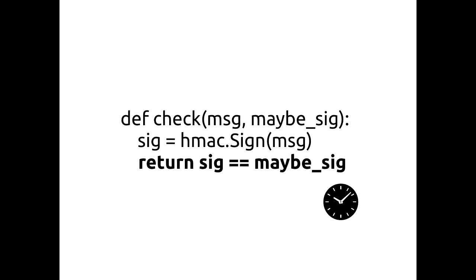I've bolded the last line of the function because it's doing a regular string compare. We saw in the password example that string comparison can be vulnerable to timing attacks. The comparison will stop at the first wrong character of maybe_sig. Nate Lawson noticed this attack in 2009 and verified that he could perceive timing differences against a local server. The lesson here is that even though HMAC, the algorithm, is cryptographically secure, the math is all correct, its implementation ended up not being secure because of how the comparison was written.